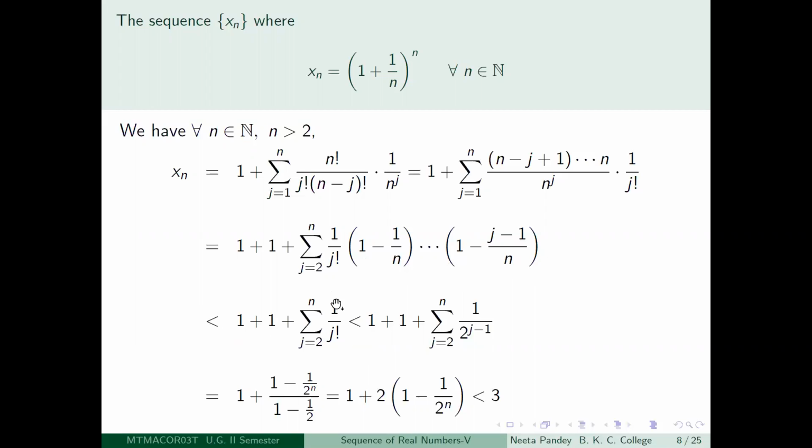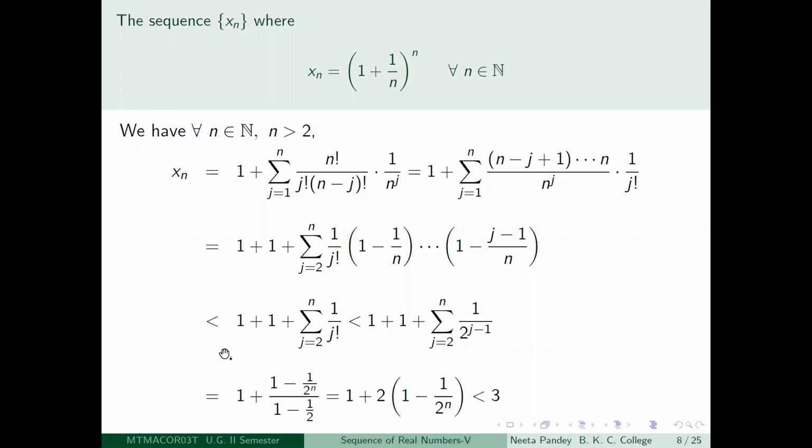Now you use the same formula which we used for the previous example. 1 by j factorial is less than 1 by 2 to the power j minus 1. Right? This is the formula which we used. You replace each of the 3, 4, etc. by 2, then you will get 1 by j factorial is less than 1 by 2 to the power j minus 1.